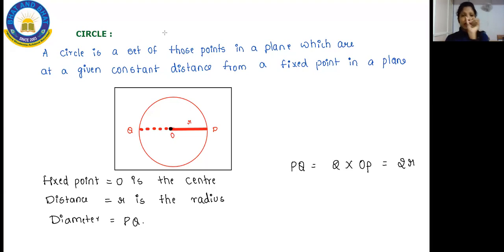To find the value of the whole line PQ, whatever OP is, from here to here, we multiply that distance by 2, so that we get this line value. If you know the OP value, you can easily find the OQ value. That is what this particular diagram is telling.